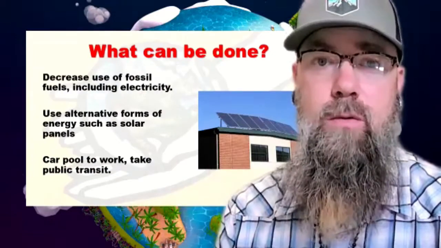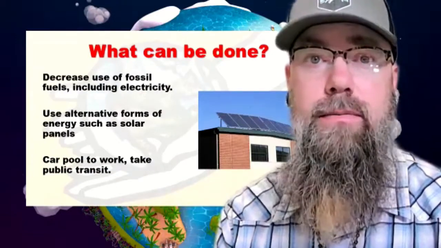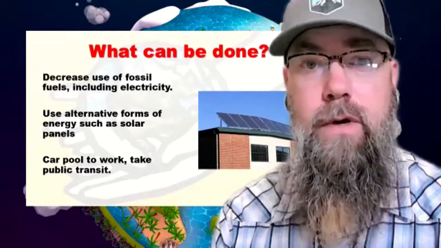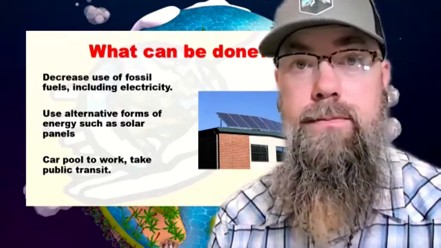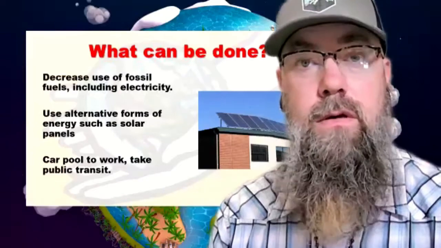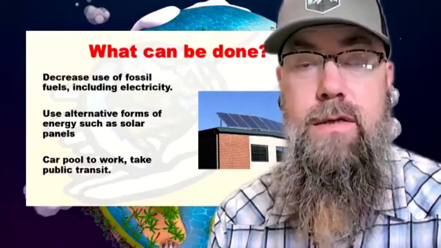So what can be done about global warming to reduce it and even eliminate it? We can decrease our use of fossil fuels for energy and use alternative renewable sources of energy, again, like wind and solar. And as people, we can also do our part as well. Carpooling, taking public transit to work instead of a car.